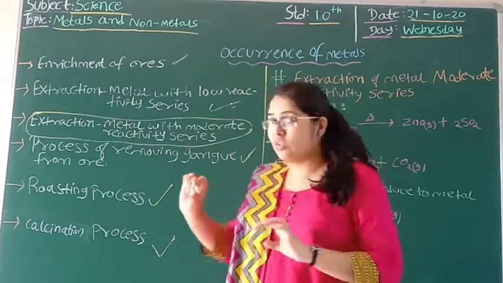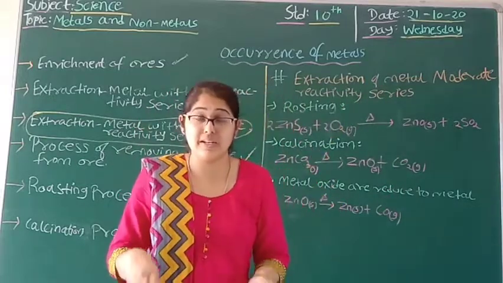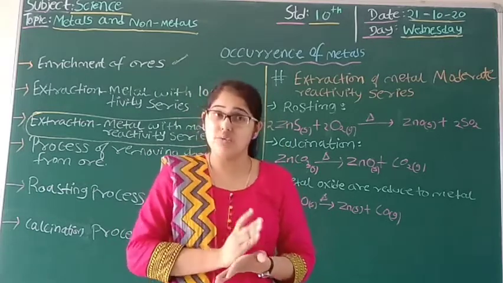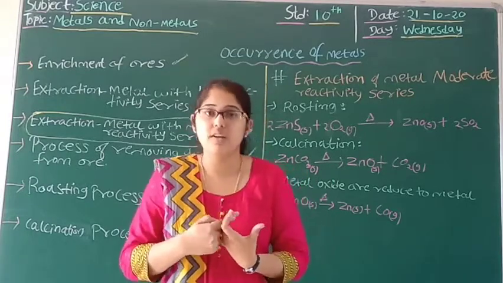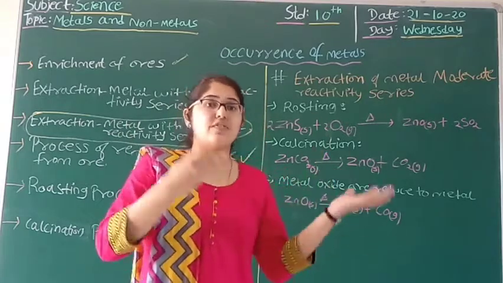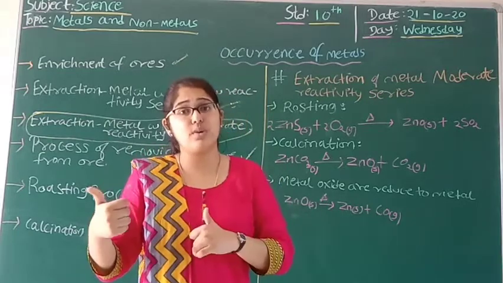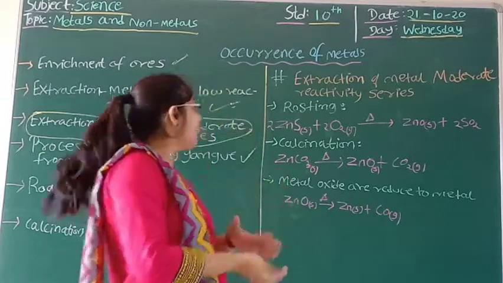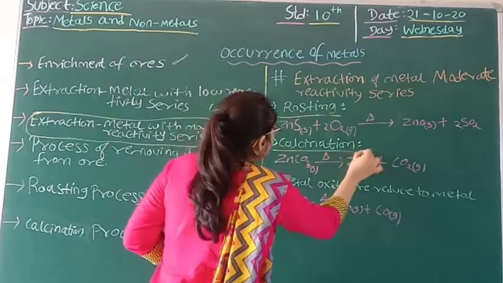So what we know is that these metals are moderate, or not so reactive as the high reactive metals, but these metals are found in oxide, carbonate and sulfide state in nature. So if we need to extract this metal, what can we do? We can extract easily from oxide form. So it is easier to obtain the metal from oxide form than from sulfide and carbonate. So for that, we will follow the roasting process and calcination process.